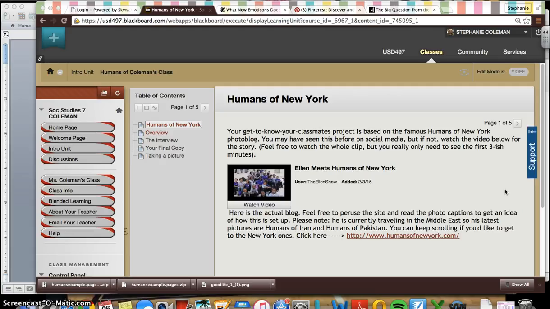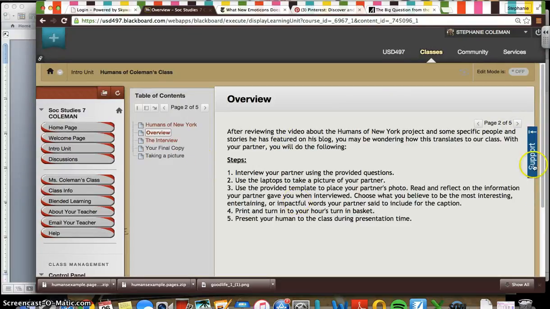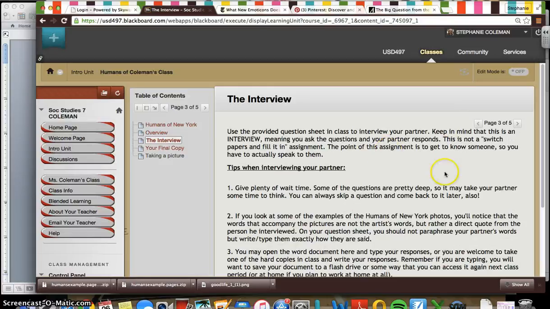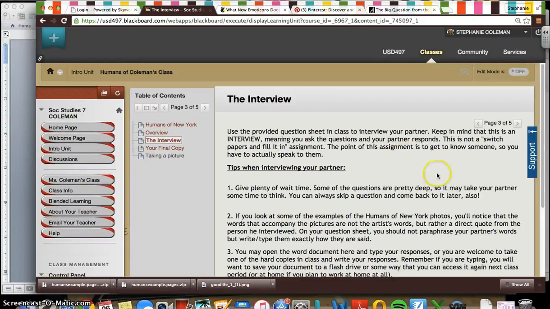Hopefully when we first started you looked at this Humans of New York stuff so you know what this assignment is based upon. Then hopefully you read the directions. Your next steps would have been interviewing your partner, so hopefully you asked them the questions from the question handout. And somewhere you've typed those answers or you've handwritten them, because this handout is what you are going to turn in along with your final project on Friday.